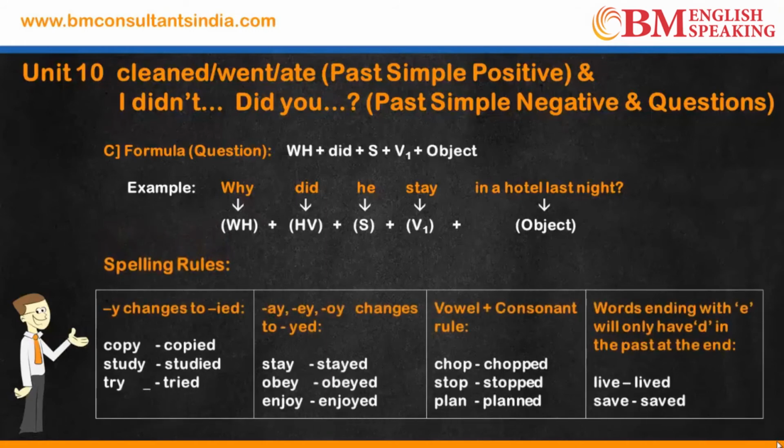चलिए अभी कुछ स्पेलिंग के रूल्स देखते हैं. Copy in past tense becomes copied. Study in past tense becomes studied. Try in past tense becomes tried. Stay, because it ends with a vowel plus Y, is not replaced, we just add ed. Stay becomes stayed. Obey becomes obeyed. Enjoy becomes enjoyed.